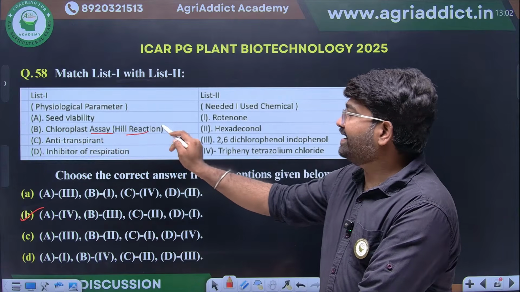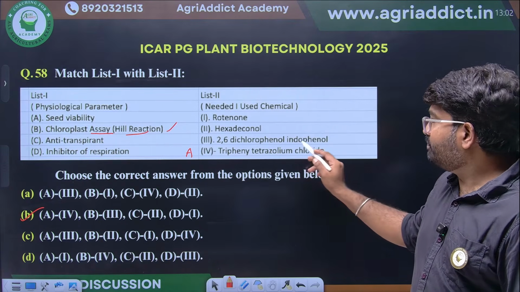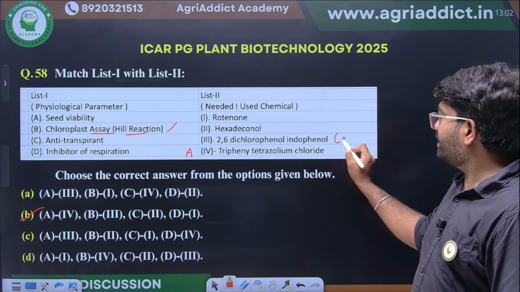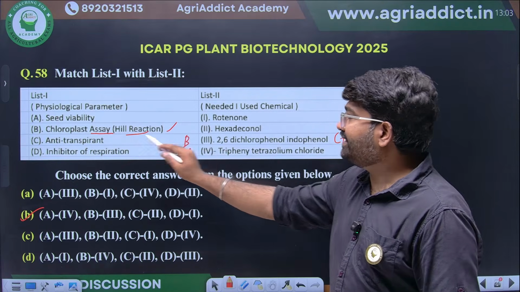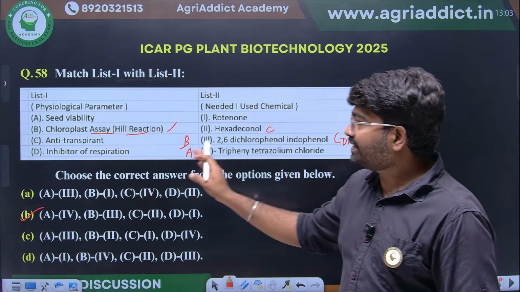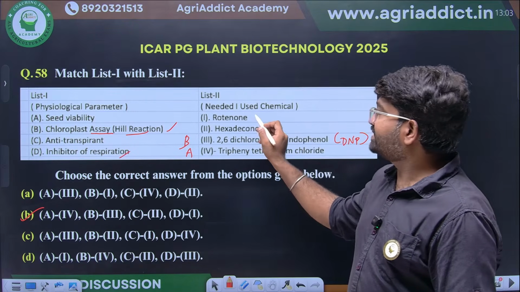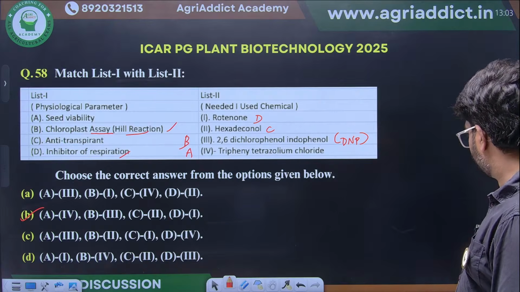Chloroplast assay or Hill reaction. The inhibitor for Hill reaction is what? DNP they will use, dinitrophenol. This will act as an inhibitor. Hexadecanol will be used as an anti-transparent. Respiration inhibitor is rotenone. So this is a direct question. This will be the right option.